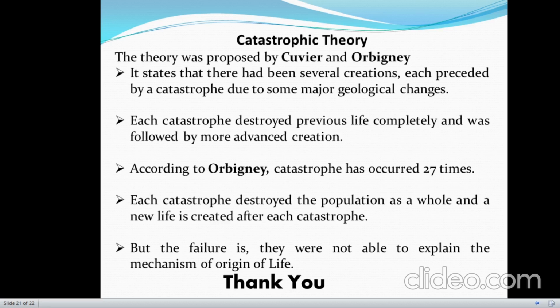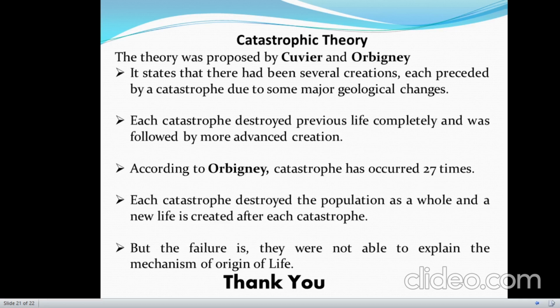According to Orbigny, catastrophes have occurred 27 times on this earth. But the main failure is that they were not able to explain the mechanism of origin of life, the site of origin of life, and the conditions on the earth during the origin of life.